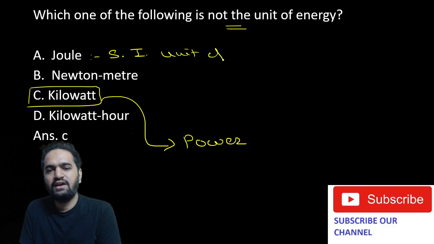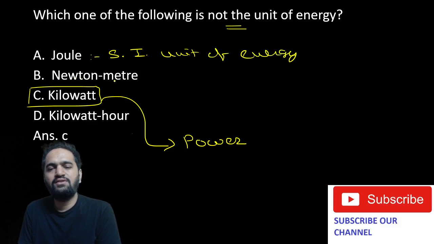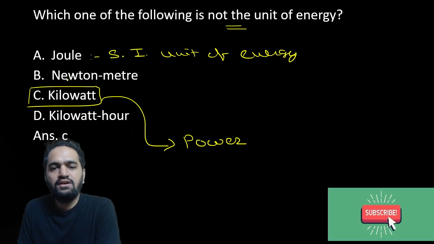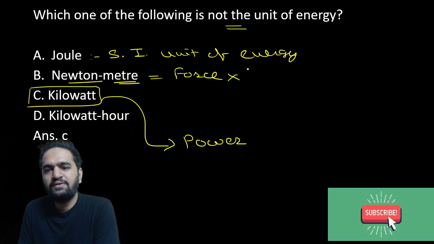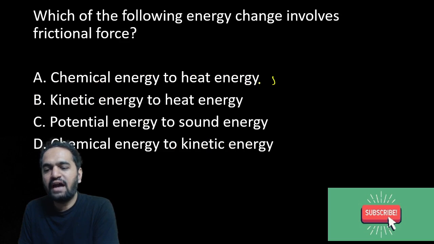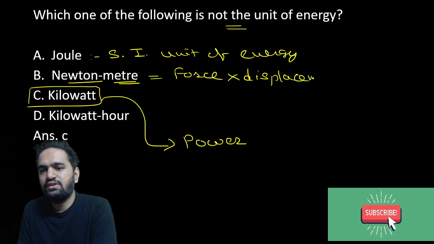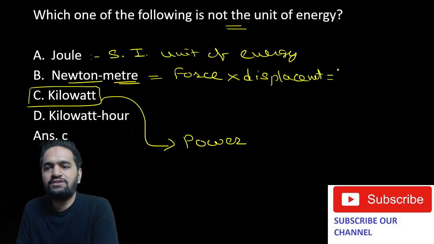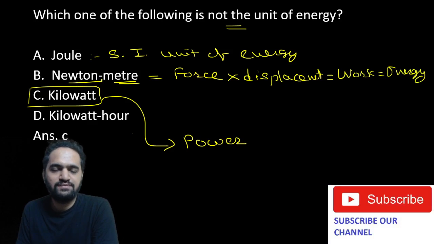What about the second unit, given in option B, Newton meter? Newton is the unit for force, and meter is the unit for displacement. So can I say that what they are giving us is force into displacement, right? As you know, force into displacement is work, and work is also called energy. So basically this is the unit of energy, correct?